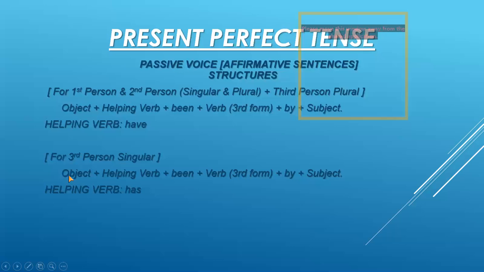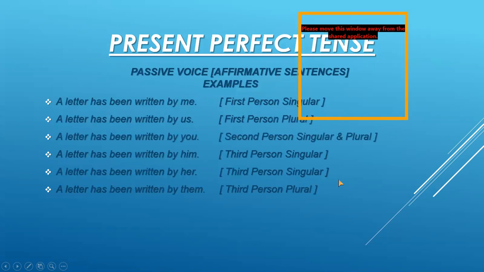Remember that. Now for third person singular, you know that object comes first in the passive voice, plus helping verb plus being plus verb third form plus by plus subject. Subject comes at the end of the passive voice sentences.